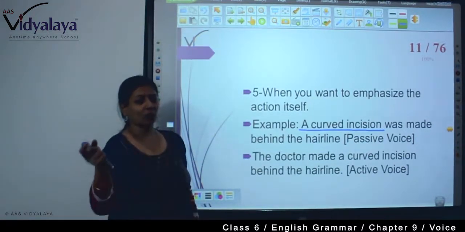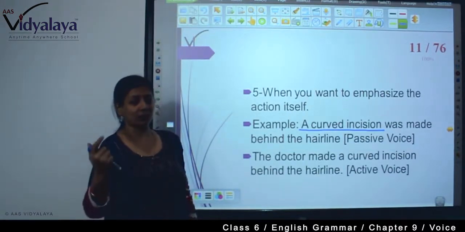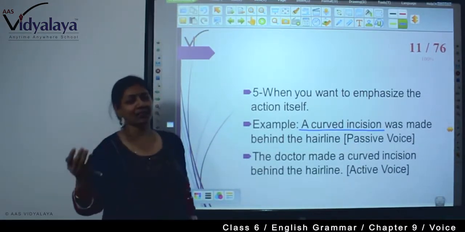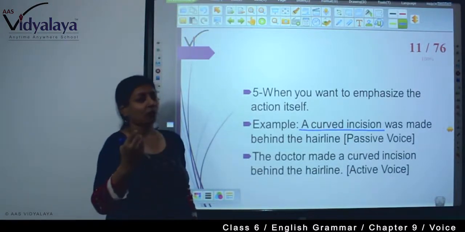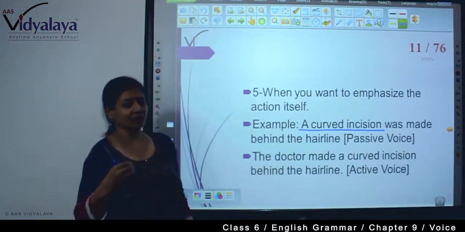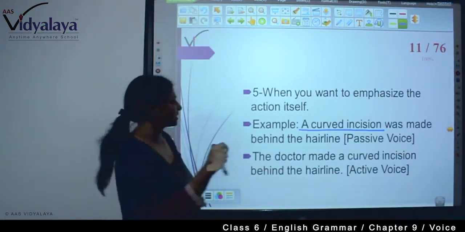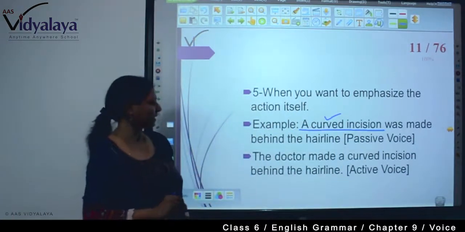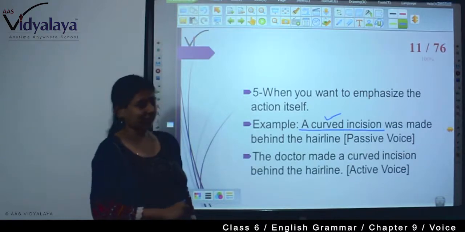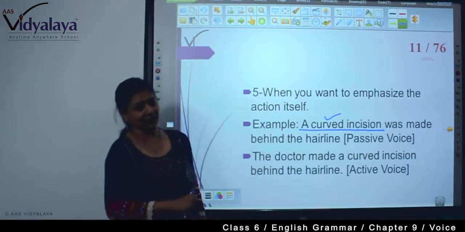Not the patient, not the doctor, neither the subject nor the receiver, right? The doctor has done that, and someone is the patient, but we are giving importance to the action itself. So this is action. A curved incision was made behind the hairline. And if you write in active voice, the doctor made a curved incision behind the hairline.